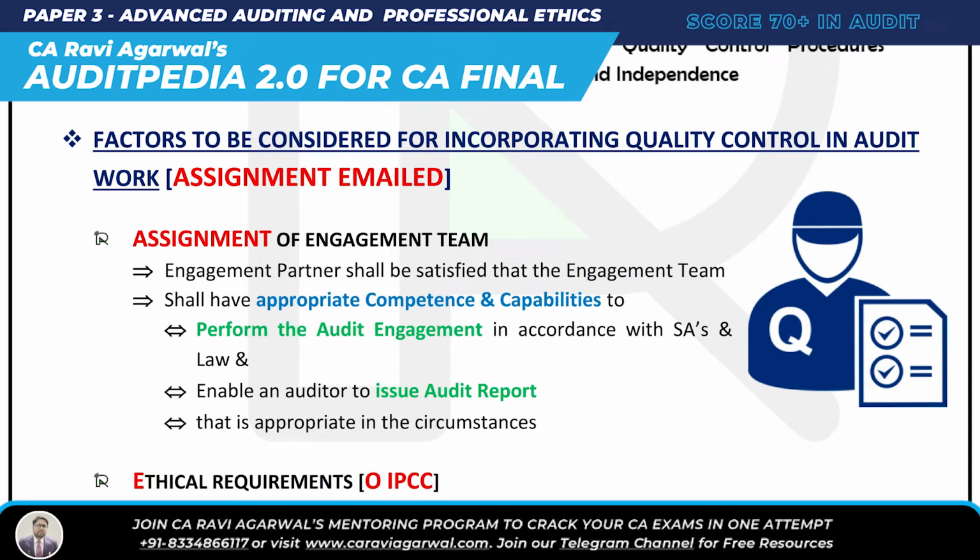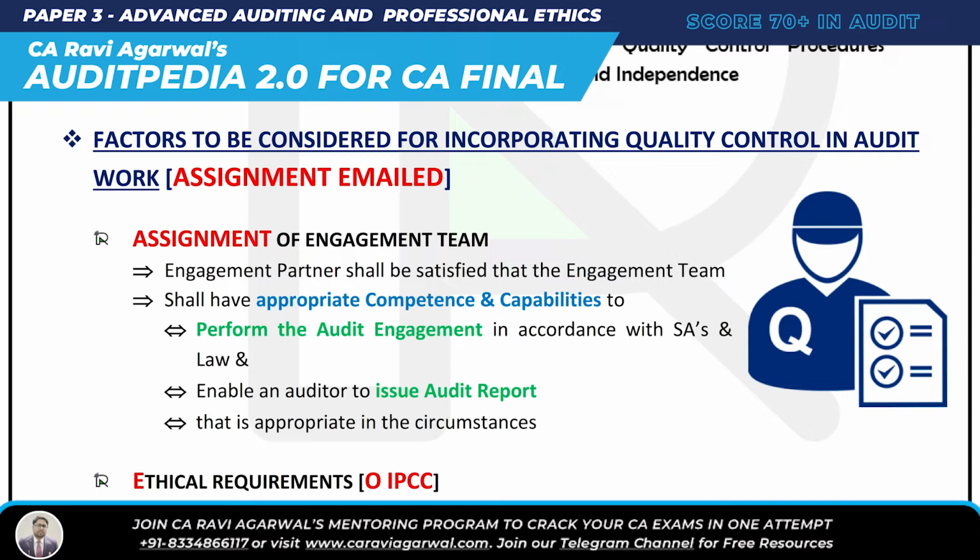Alright then. So, factors to be considered for incorporating quality control in audit work. Assignment emailed. What is assignment? Assignment of engagement team. This SA 220 says now there has to be an engagement team. You have to assign an engagement team and engagement partner. Two words you are going to hear again and again: engagement team and engagement partner. I'm going to explain both of them. Wait. Assignment of engagement team.